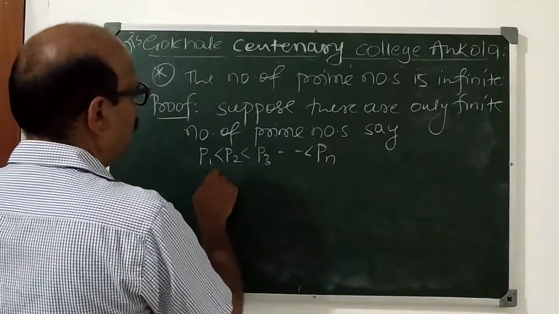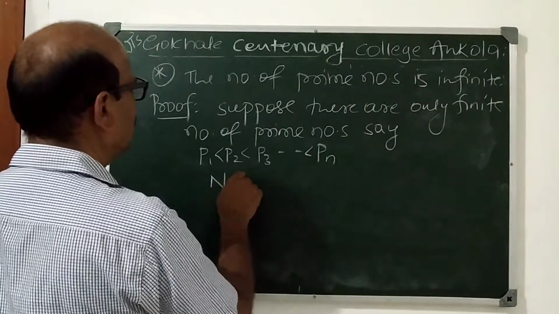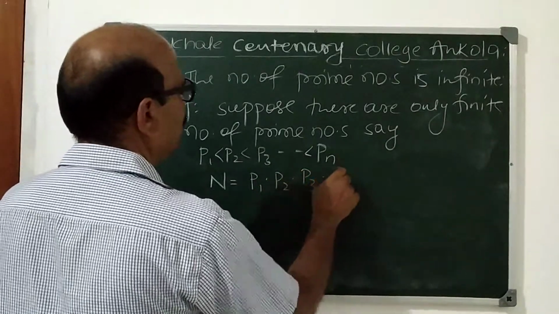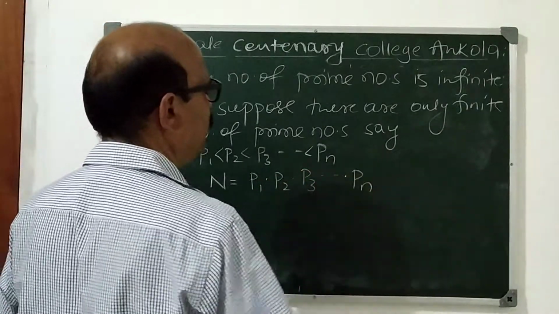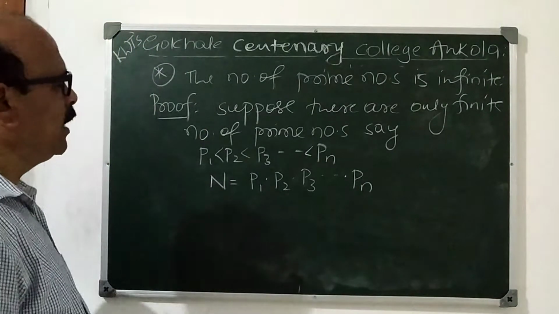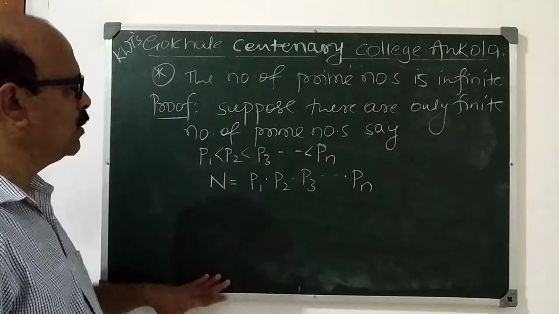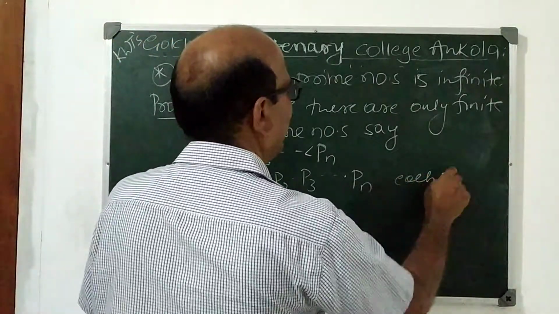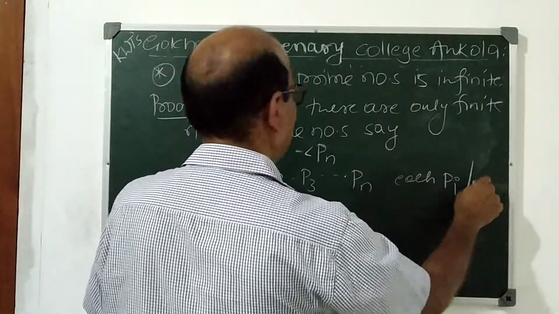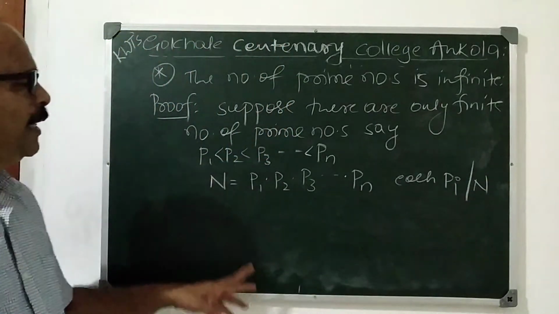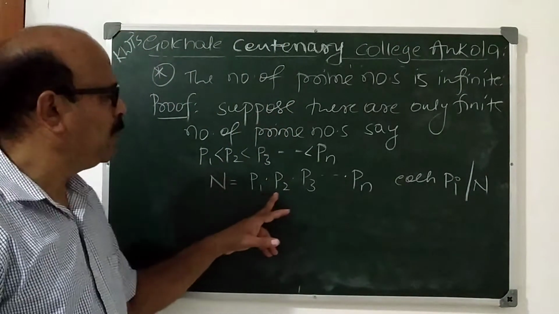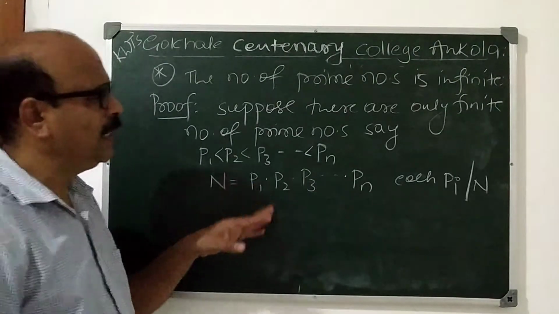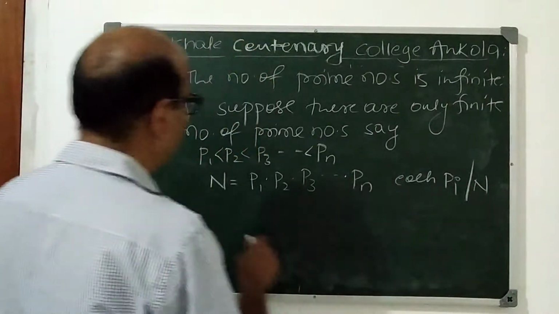Now, suppose n is equal to P1 into P2 into P3, etc., into Pn. Then each Pi divides n, because all of P1, P2, P3, up to Pn are the factors of n. Hence each Pi divides n.